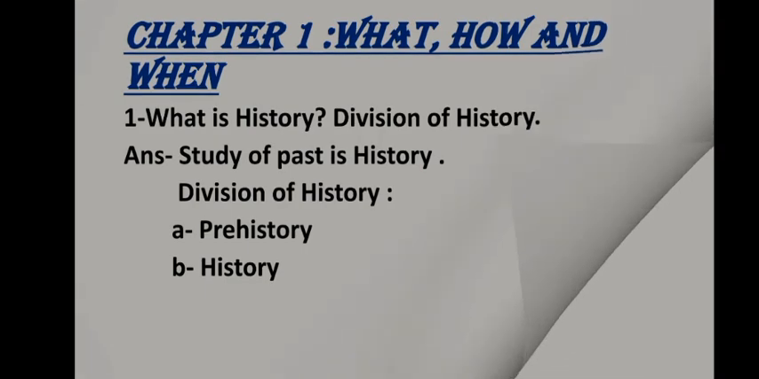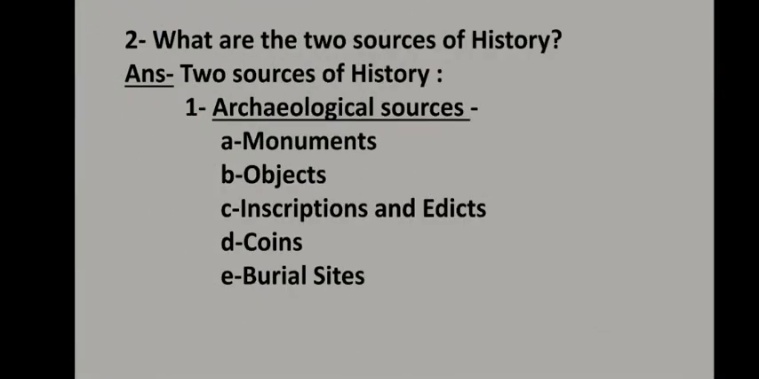Now let's move towards the next topic, that is what are the two main sources of history. Whenever we want to know about history, there are two main sources through which we can come to know about the events that have occurred in the past. The first one is archaeological sources and the second one is literary sources. So archaeological sources are those sources